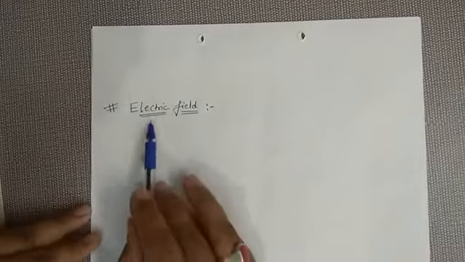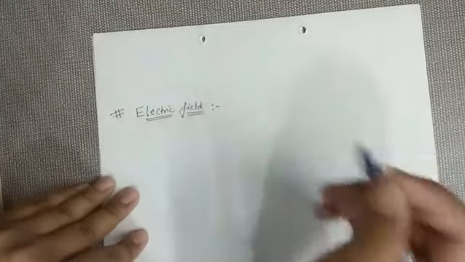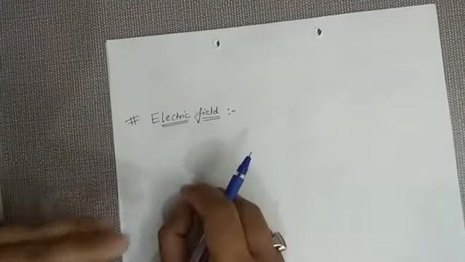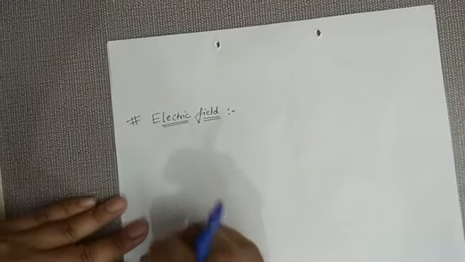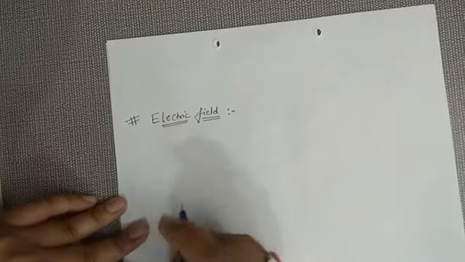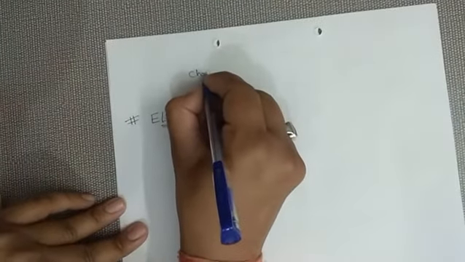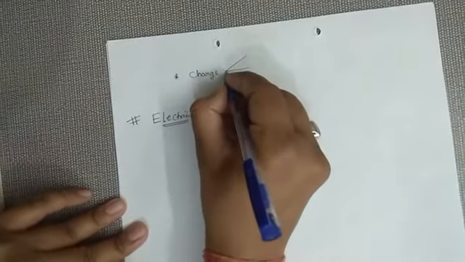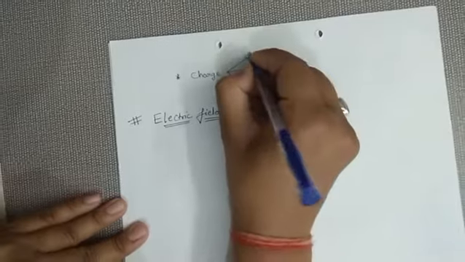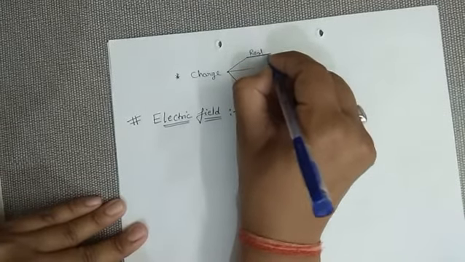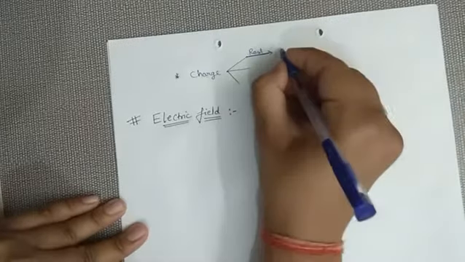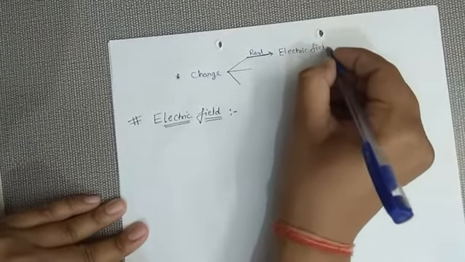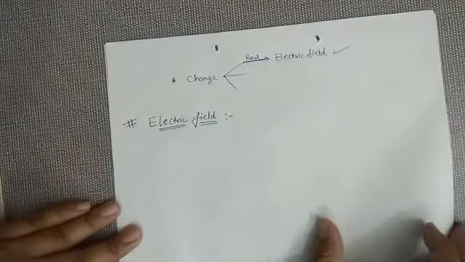So we have to discuss electric field. Let me tell you one more thing. In our course, physics class 12th, we have to basically discuss three types of field: electric field, magnetic field and electromagnetic waves. The main thing which is responsible for the field is charge. You just learn this thing. We discussed three different states of charge. If the charges are in their rest condition, then the field they are going to generate will be electric field. Charges at rest generate electric field.